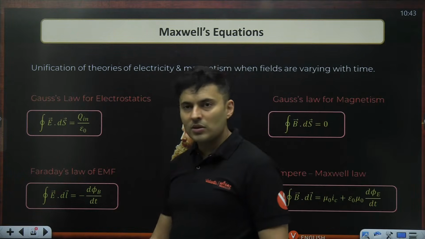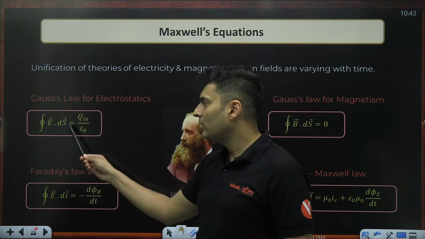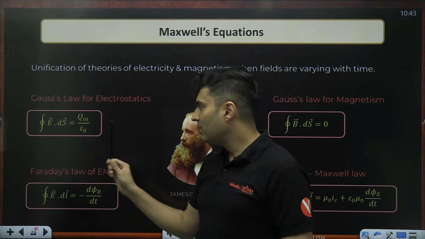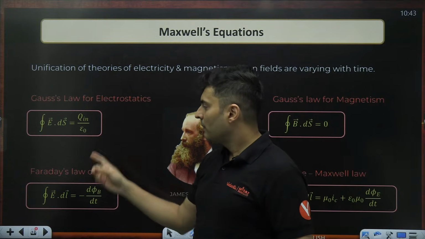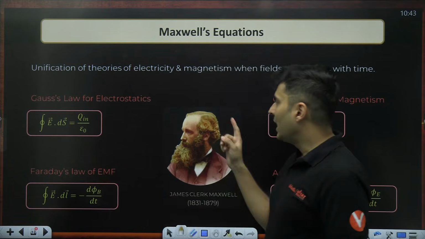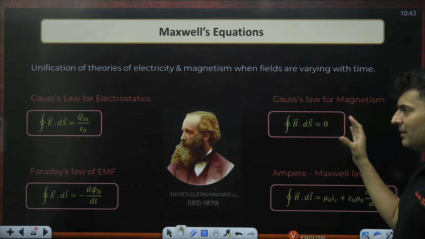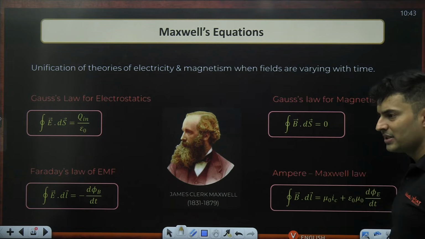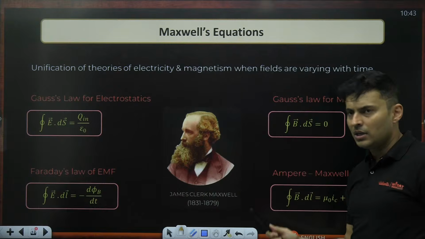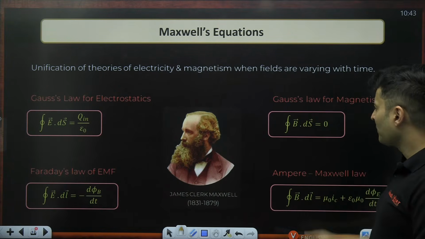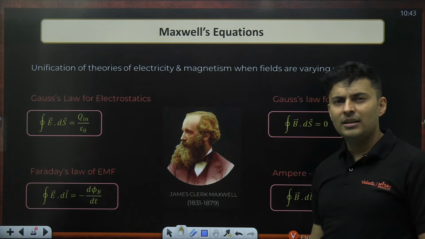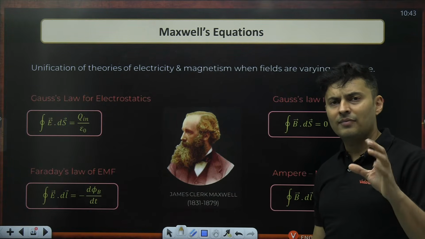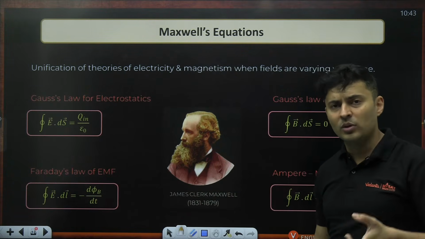Gauss law in electrostatics: electric field dot area vector, here S stands for area, is charge inside by epsilon naught. But if you do a similar thing in magnetism, magnetic field dot area vector, the answer is always going to be zero. Net magnetic flux is zero. So that we have studied in magnetism. This was also the proof that magnetic monopoles do not exist. Magnetic effects always exist in the form of dipoles.